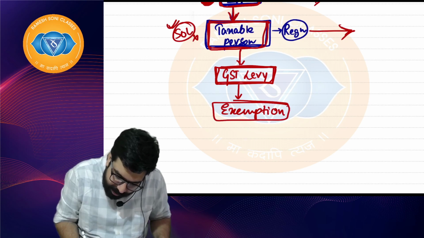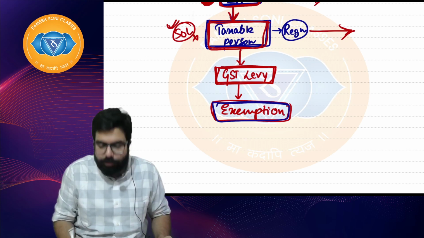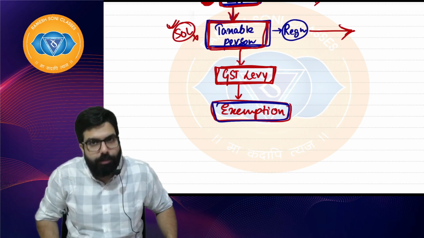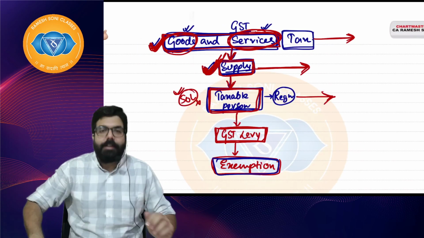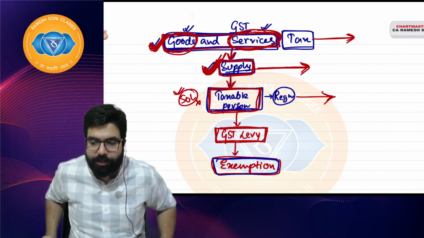I hope everyone is clear. For some items, the government has gone ahead and provided exemption. So the next chapter we'll be learning is the exemption chapter. So till now, what did we discuss? I am taking you through the flow of how we'll be learning the chapters, right, everyone?